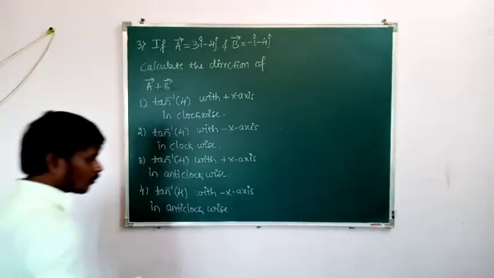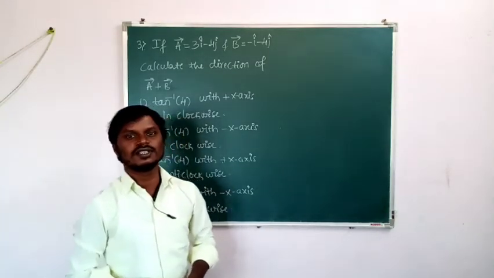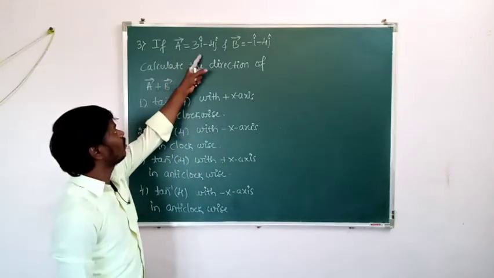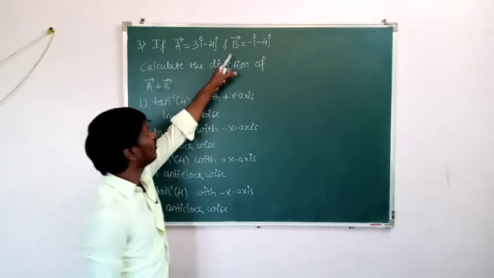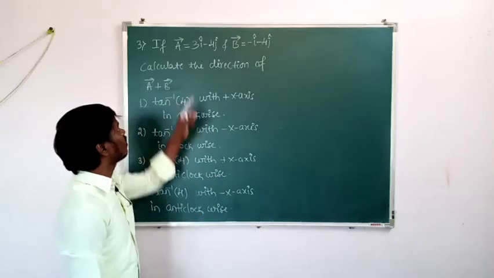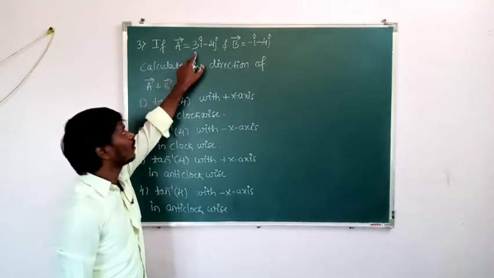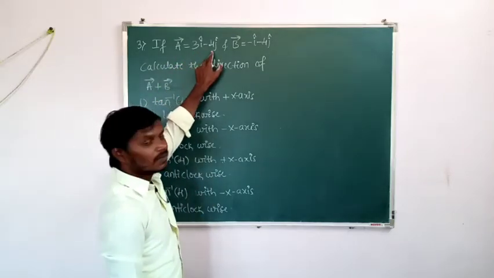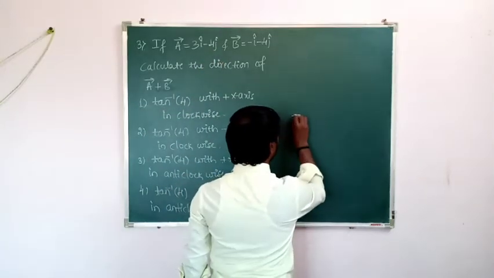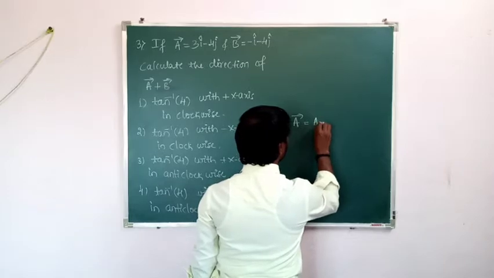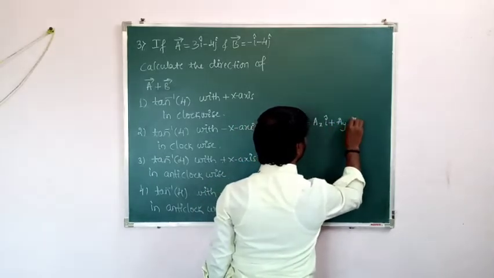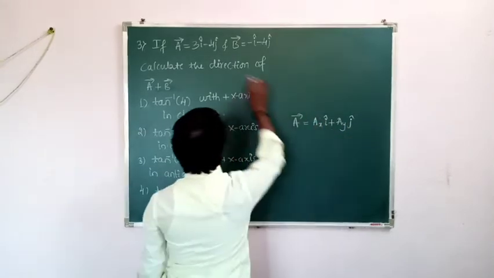Okay, now let us move to the third question. What is the third question here? If vector A is equal to 3i minus 4j and vector B is equal to minus i minus 4j, so x component of vector A is 3 and y component of vector A is minus 4. So vector A can be written as Ax into unit vector i plus Ay into unit vector j. So comparing this equation with the given vector.